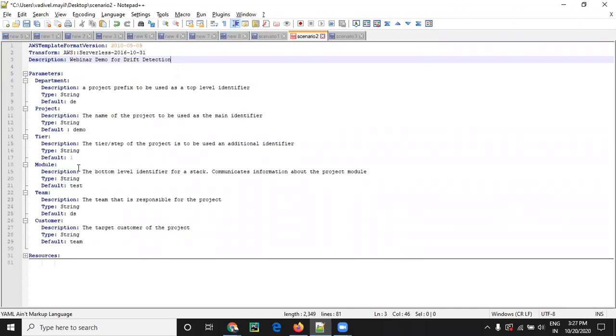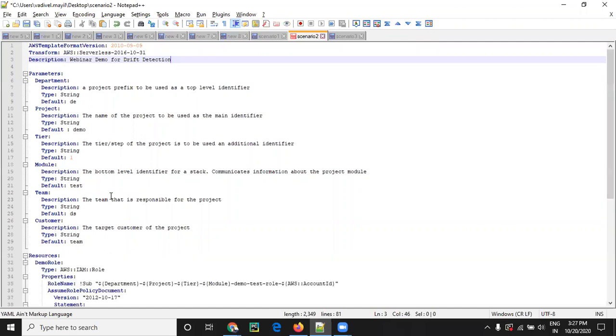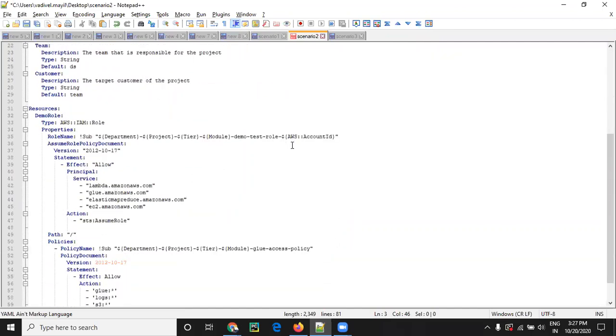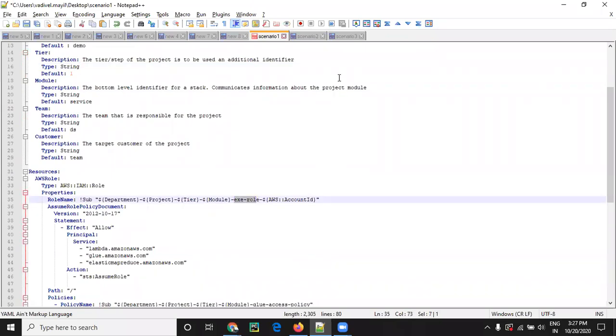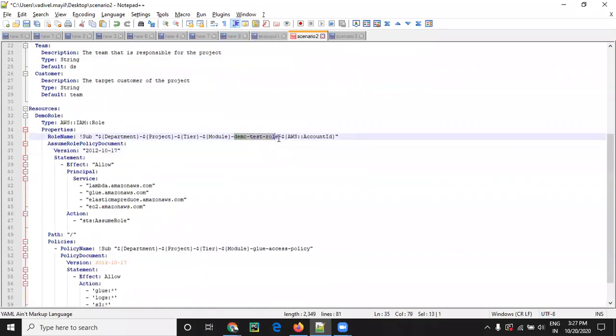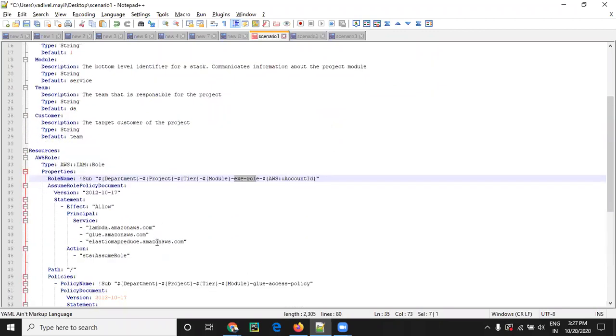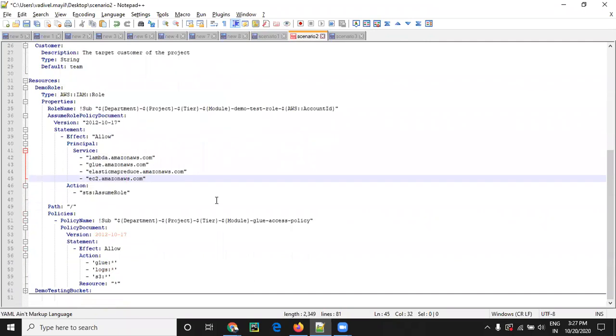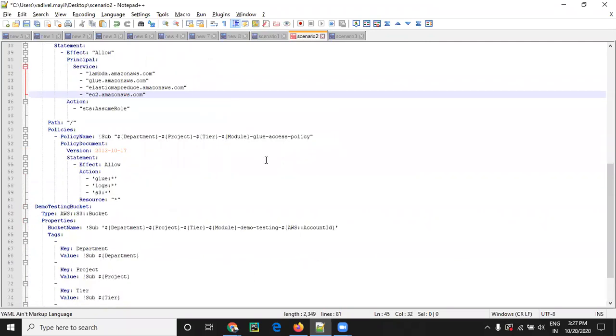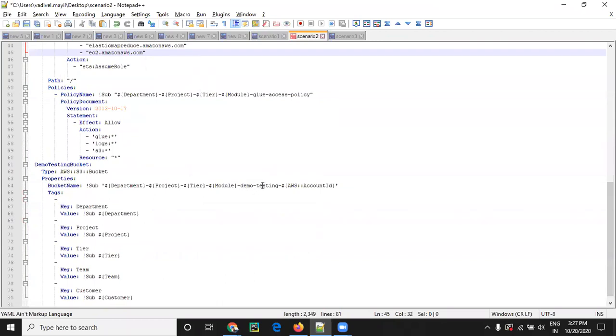The same parameters you're following. Then I'm going to change the name to demo test role. Earlier it was the execution role, exe role. Here I'm going to change it to demo test role. I'm also going to add one more trust relationship, EC2 AWS. If you see the existing one, we have only 3: Lambda, Glue, and Elastic MapReduce. Here I'm going to add EC2 in the role. In the bucket also, I'm going to change the bucket name as well.